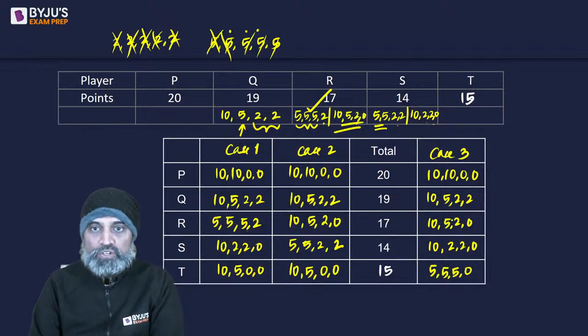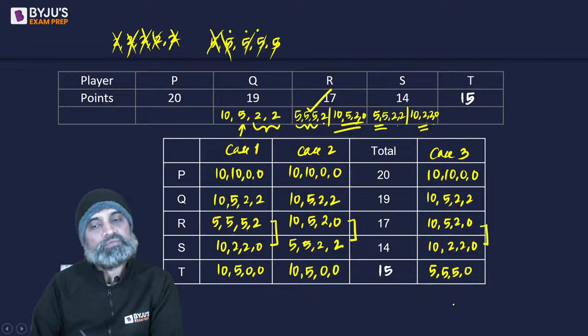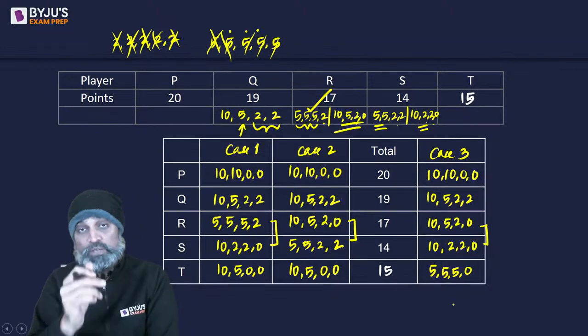Right? So we took the case of 10, 5, 2, 0 and 10, 2, 2, 0, 0. We took a combination of 5, 5. We can't take 5, 5. So 3 cases: 5, 5, 2, 2, 10, 5, 2, 0, and 10, 2, 2, 0. Okay. So these are the 3 possibilities.